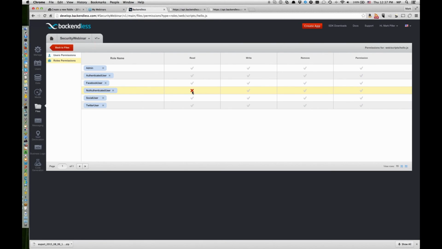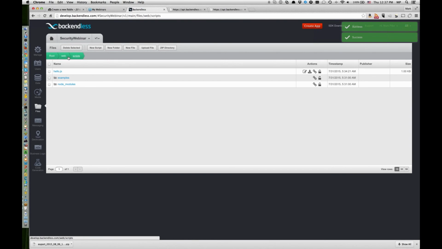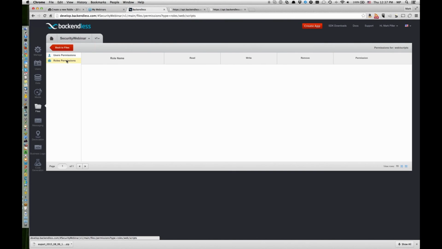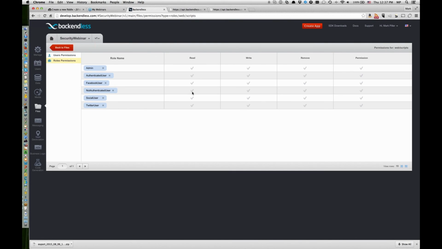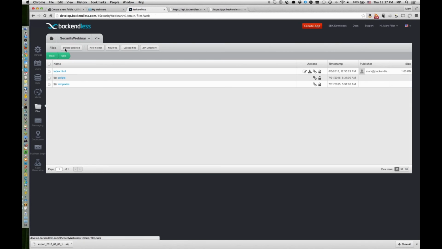Control of the permissions can also be done at the folder level. So here, the hello.js sits inside of the scripts folder. So if for scripts, I change the permission where not authenticated users cannot access it, then rerunning it still provides the same error. But you can override it at the individual file level.